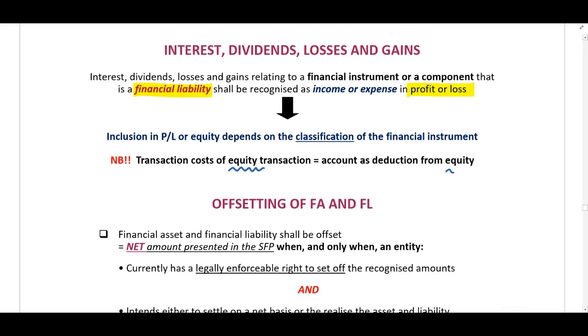Remember, equity will increase on our credit side. Therefore, when transaction costs are paid, we will credit bank and we will debit our equity. Therefore, do you identify that our equity will decrease? This is a deduction from equity.